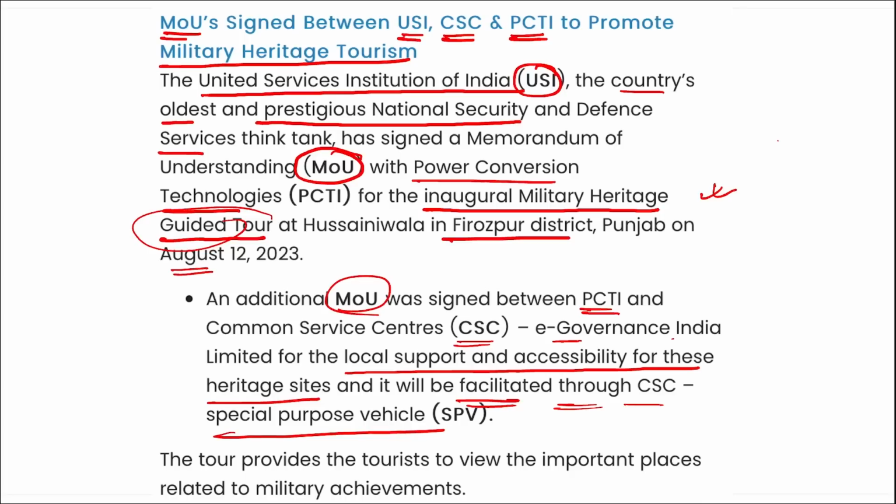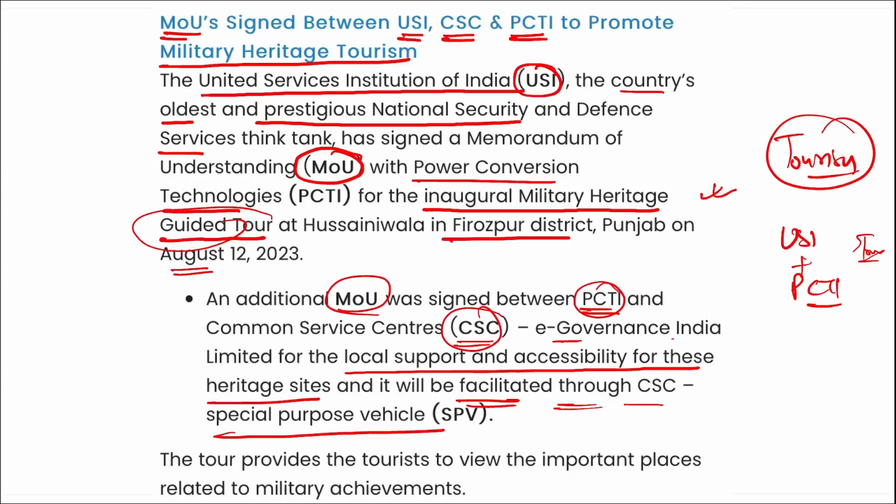Next, what we are discussing here is tourism, right? First thing, USI signed this MOU with PCTI for the military heritage guided tours. That means to promote tourism, right? Similarly, CSC signed this MOU with PCTI, and it will support local heritage, promote the local heritage sites there, preserve them, and increase tourism in those areas. So two MOUs with PCTI were signed here. Here, USI will identify potential tourist destinations and document them, whereas PCTI will oversee the organization of the tour.